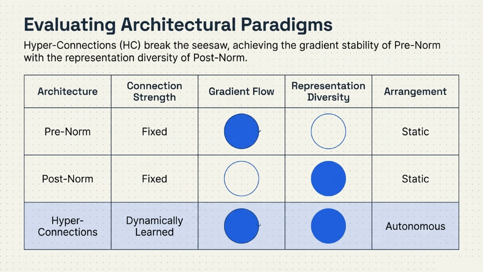When we evaluate these architectural paradigms, hyperconnections break this seesaw entirely. While pre-norm and post-norm rely on fixed connection strengths and static arrangements, hyperconnections dynamically learn connection strengths. This allows the network to autonomously arrange itself, achieving the gradient stability of pre-norm right alongside the representation diversity of post-norm.